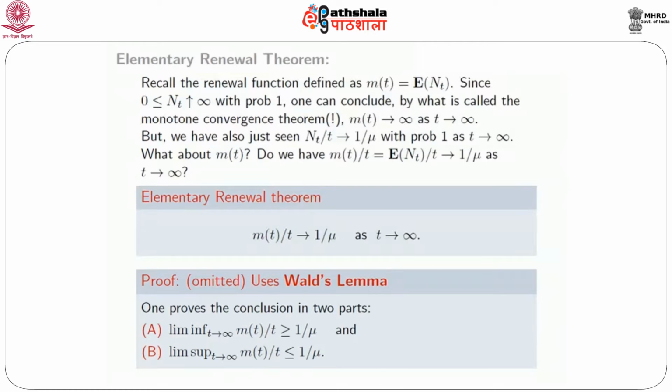The proof is split in two parts. One part shows that the lim inf of m_t over t is greater than or equal to 1 over mu. That's slightly easier. A slightly more complicated part is showing that the lim sup of m_t over t is less than or equal to 1 over mu. At some stage, the proofs of these use what is known as Wald's lemma, which in its own right is an important result, and I'll explain what that result is.